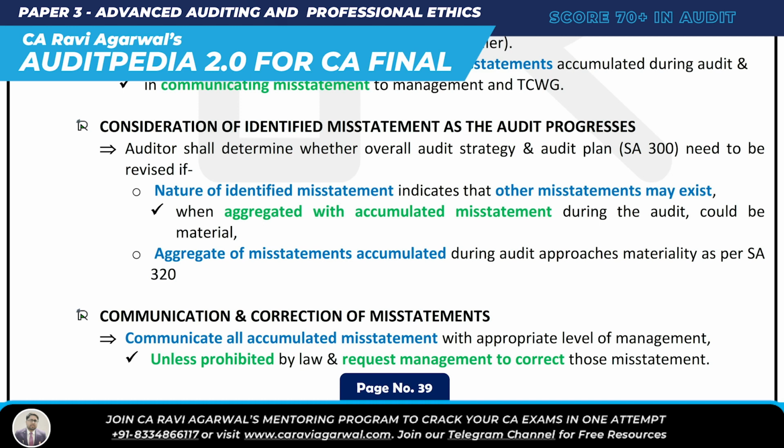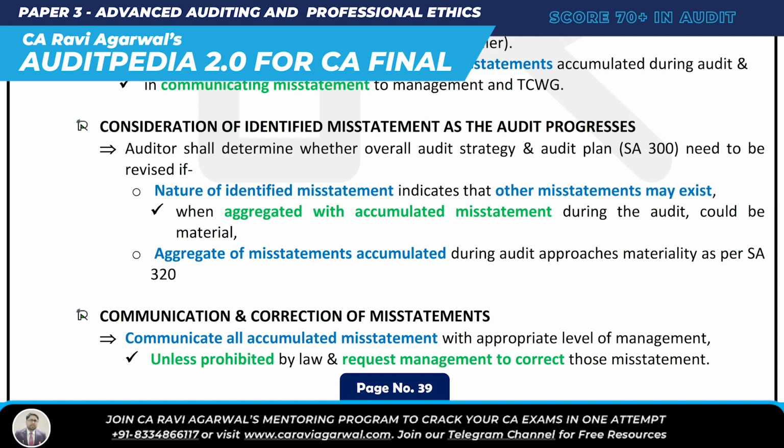And what else? The aggregate of misstatement accumulated during audit approaches materiality. The first situation, the nature of identified misstatement indicates that other misstatement may exist, which when aggregated with accumulated misstatement could become material. In this case, you should revise your audit strategy and audit plan. And the last is an easy one: the aggregate of misstatement accumulated during audit approaches materiality. In that case too, you have to revise the audit strategy and audit plan.